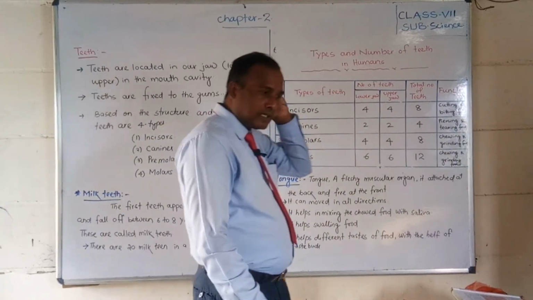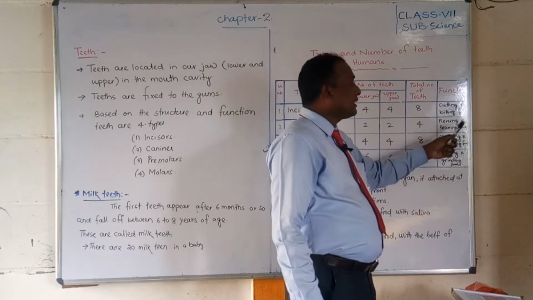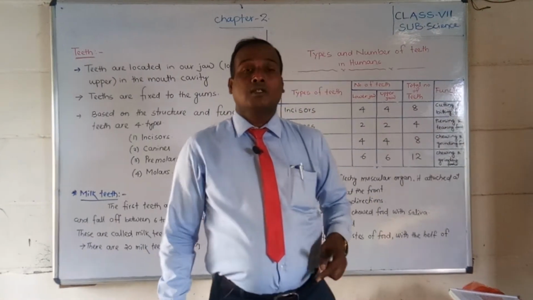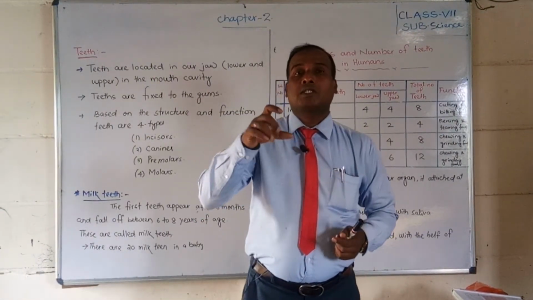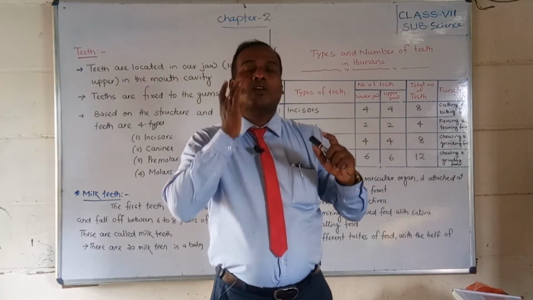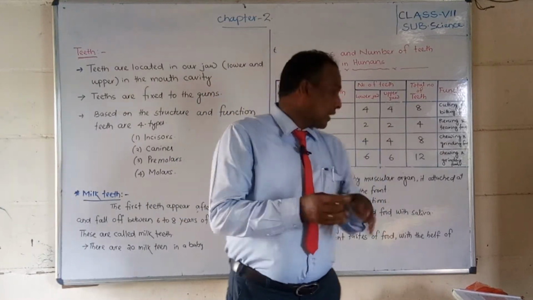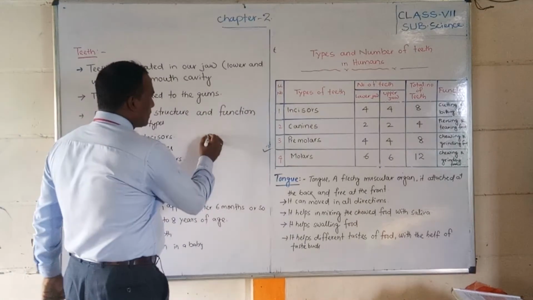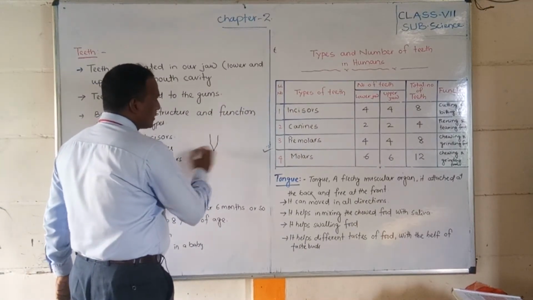Do you know, students, canines are for piercing or tearing the food. You have seen the tiger, it has very sharp teeth which come outside. That means the corner teeth are very sharp like that.